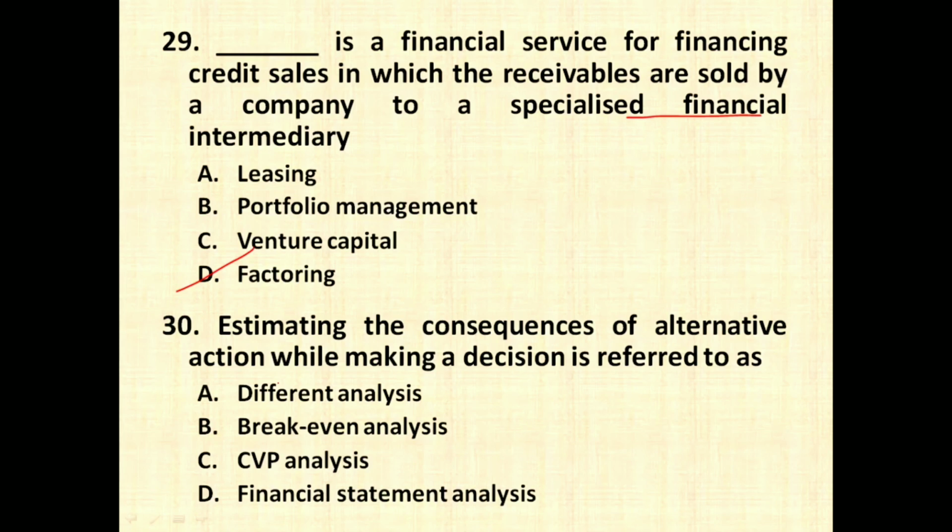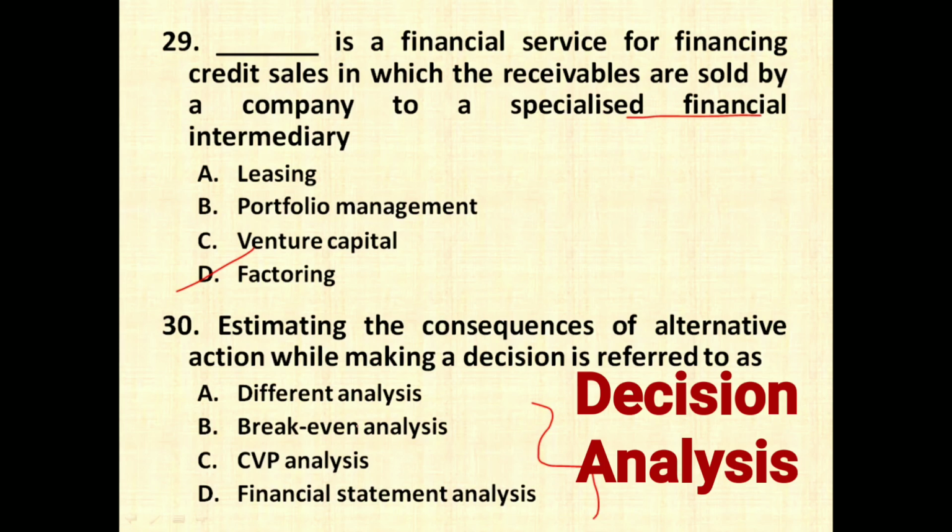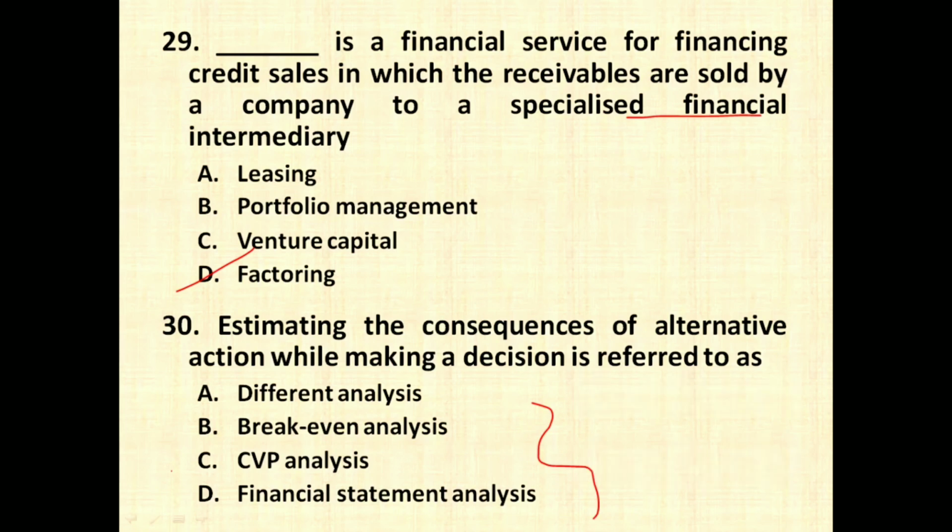Estimating the consequences of alternative action while making a decision is referred to as different analysis, break-even analysis, CVP, that is cost volume profit analysis, financial statement analysis. So all these options are not correct. The answer should have been decision analysis, but I think it has been printed as different analysis. So this is again a question wherein you should get a grace mark.